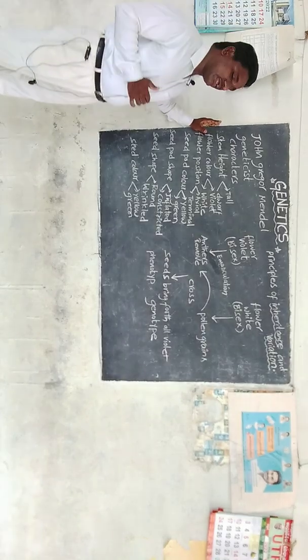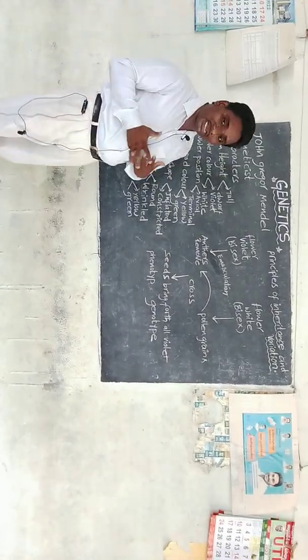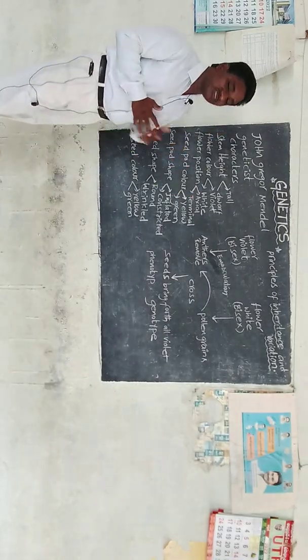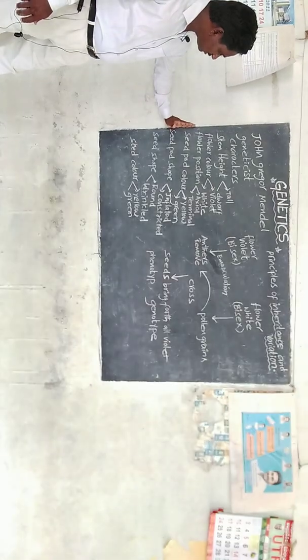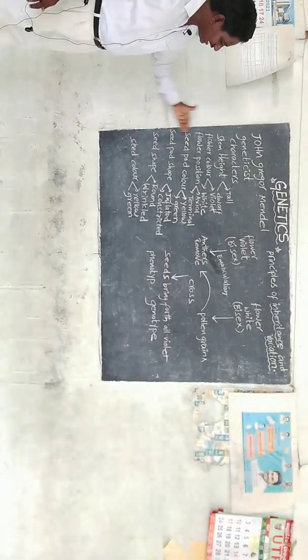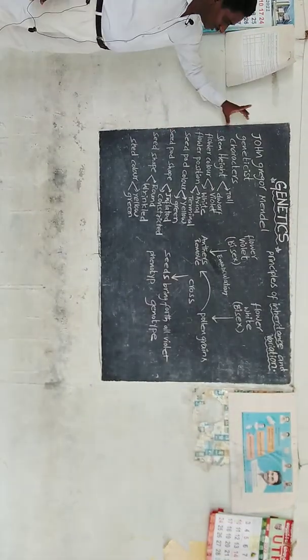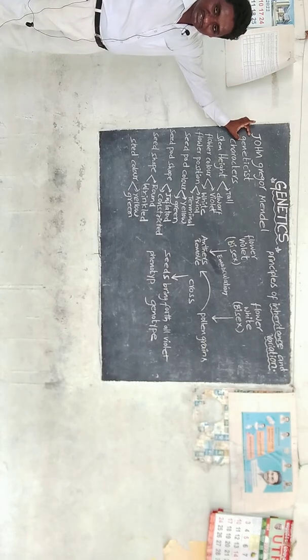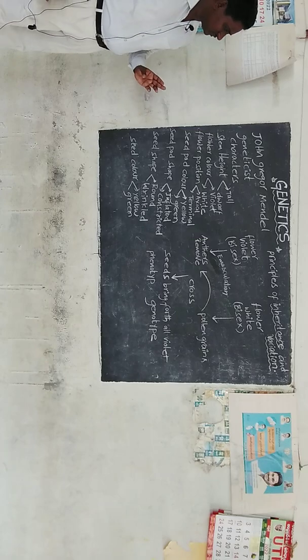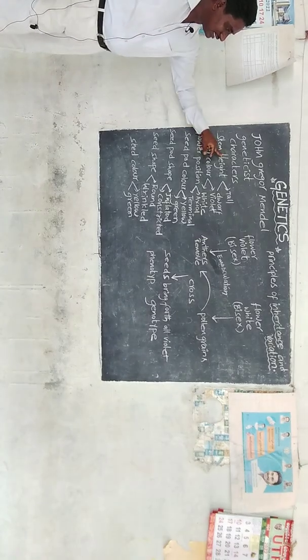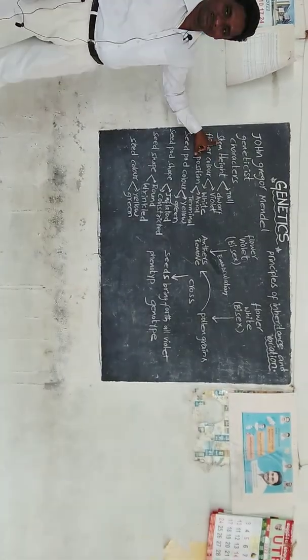The position of the flower, the color of the flower. Here you can observe the different characters observed by the father of genetics, Mendel. First of all, he observed the height of the stem of a plant.